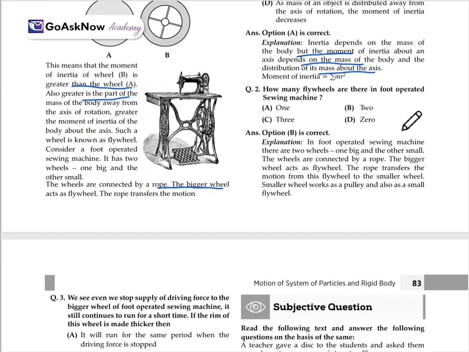How many flywheels are there in the foot operated sewing machine? We have already read that two wheels are there, one is smaller, one is bigger. See, I have already highlighted. So option B will be the correct answer.